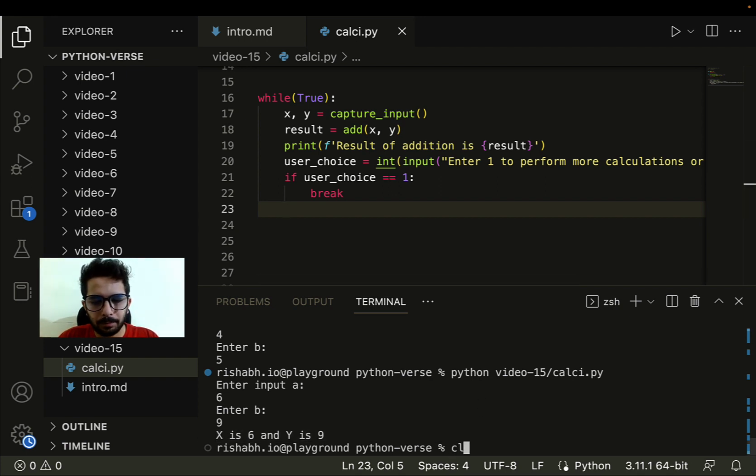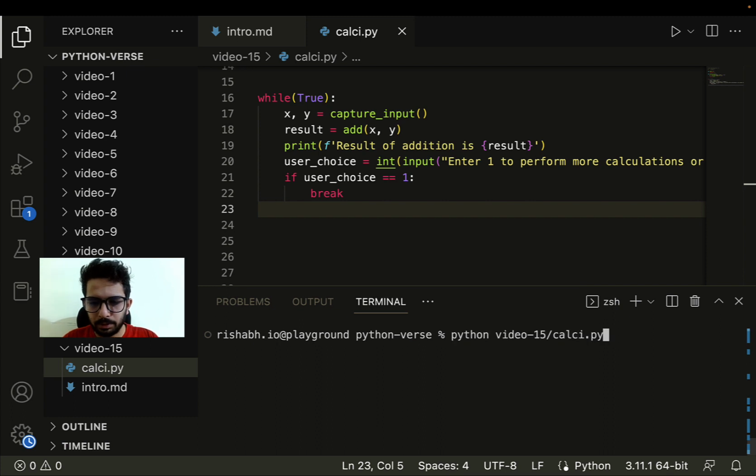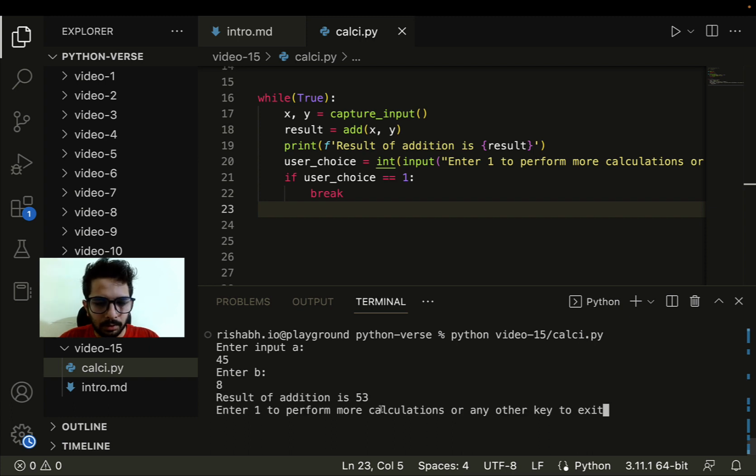So let's see. Let me just execute this. Input A is 45, input B is, let's say, 8. Result of the calculation is 53. Now enter 1 to perform more calculations or any other key to exit. Oops, I just realized we have done something wrong here, because in this scenario, if I enter 1, it will exit.